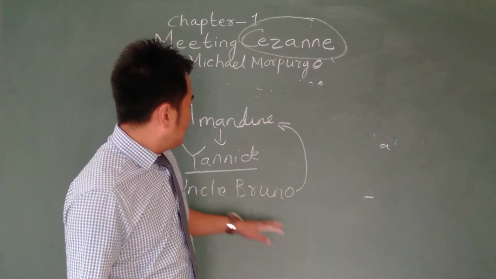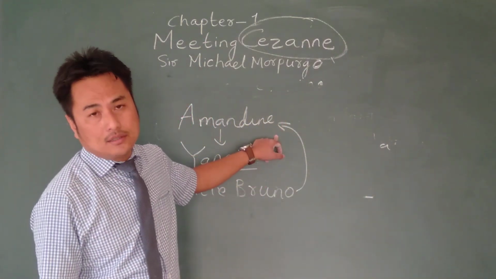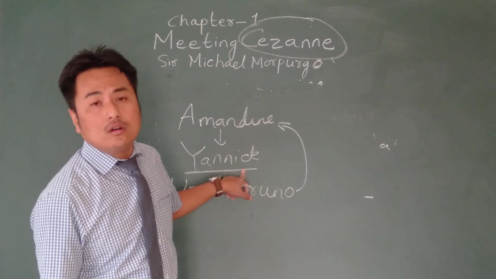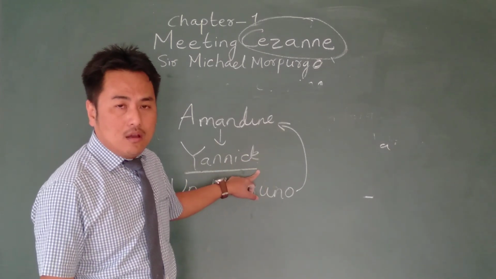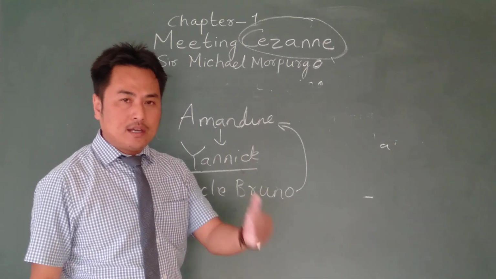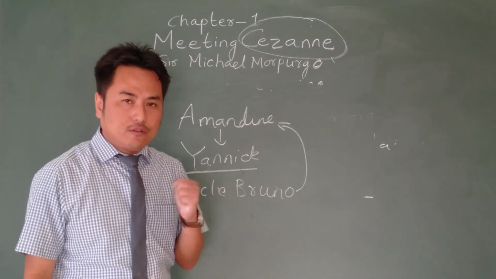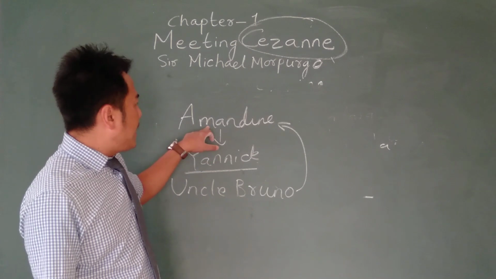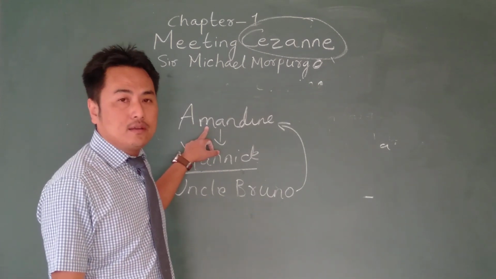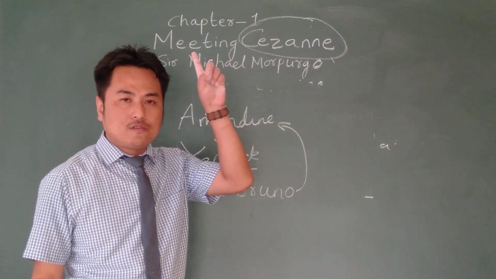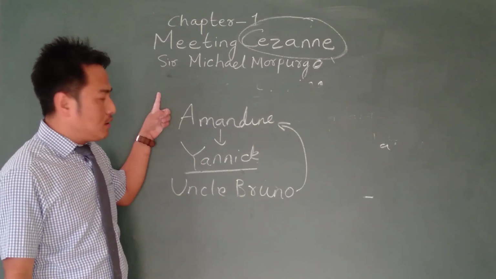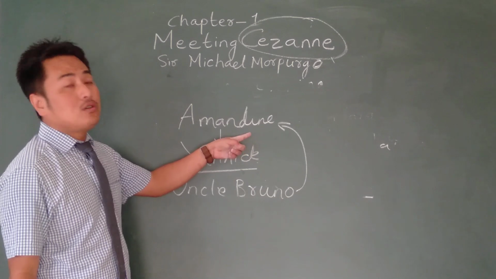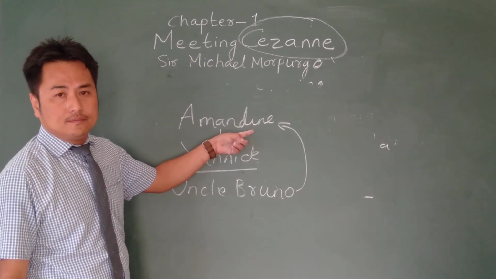And Uncle Bruno asks Amandine in return, did Yannick know about him? Did he know about the habit of that person? Whenever he used to like the meal very much, at the end of the meal he used to draw some picture as a tip for me. Did he know about that? Amandine could not lie to her father because, if you remember, in the beginning of the story I mentioned, Yannick wanted to know about that customer from Amandine, but she did not give him any answers.